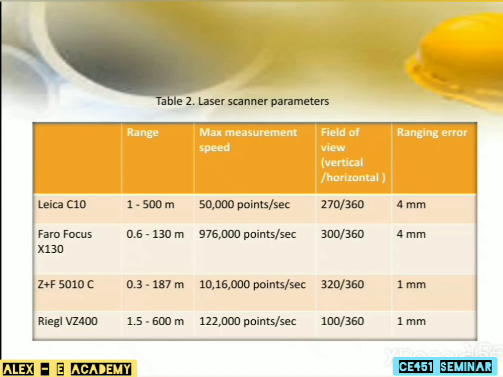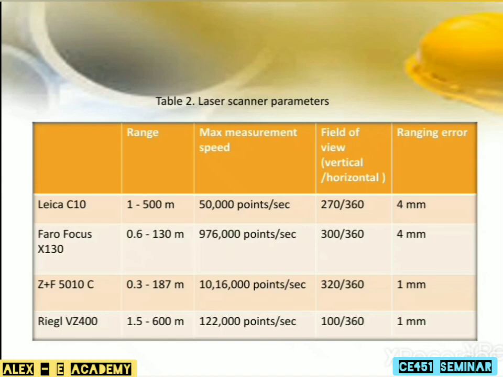For Leica C10: range 1 to 500 meter, maximum measured speed 50,000 points per second, field of view vertical by horizontal is 270 by 360, and ranging error 4 mm. For Faro Focus X130: range 0.6 to 130 meter, maximum measured speed 976,000 points per second, field of view 300 by 360 and ranging error 4 mm.